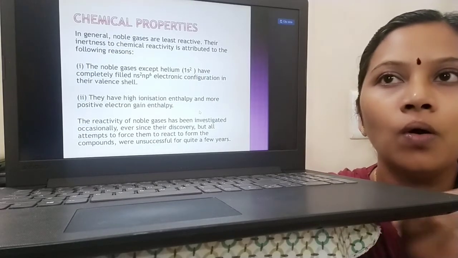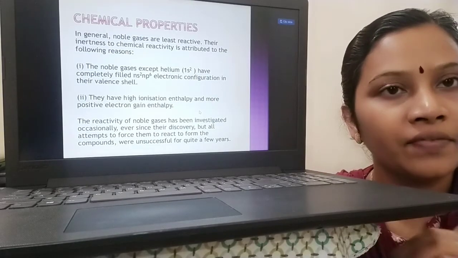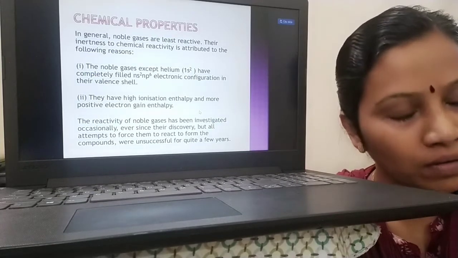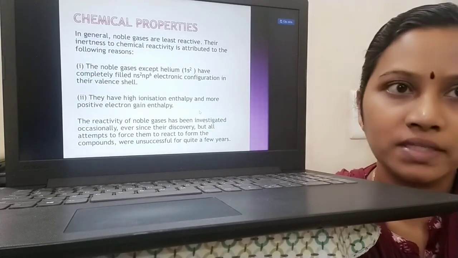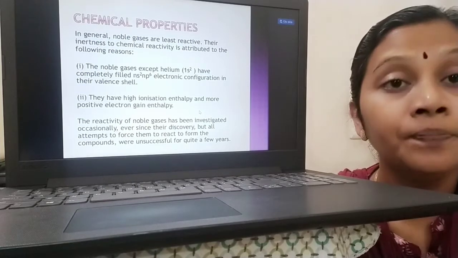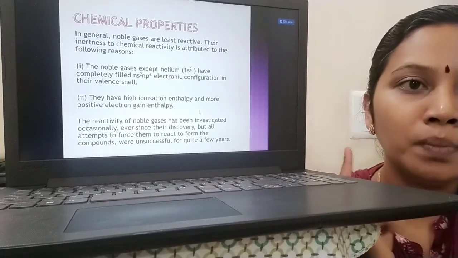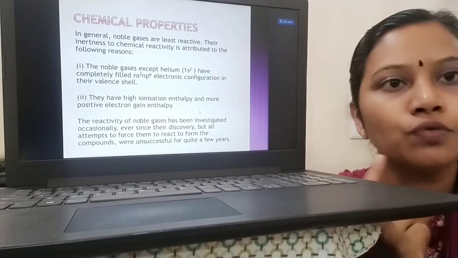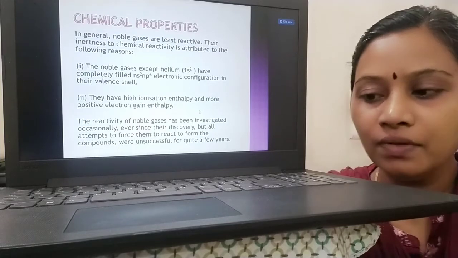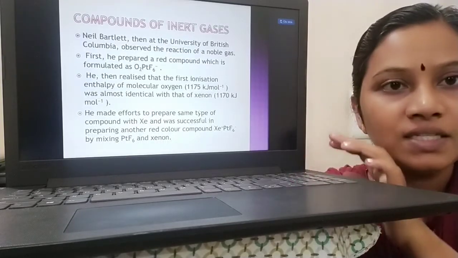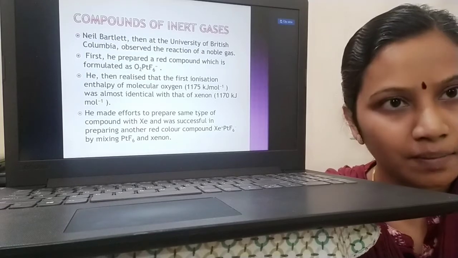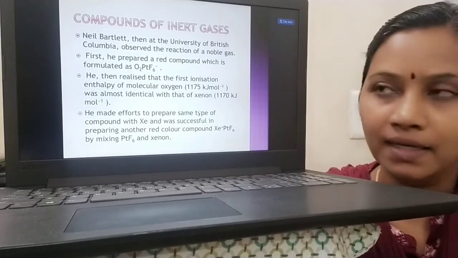We saw how other group 15, 16, 17 elements are able to form compounds, hydrides, and oxides, and with halogens they form halides. But the attempt to make group 18 elements form compounds was quite unsuccessful, and we can see only a very small number of compounds formed from group 18 elements.